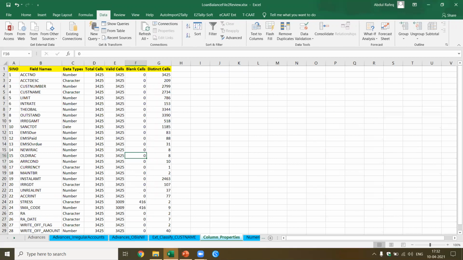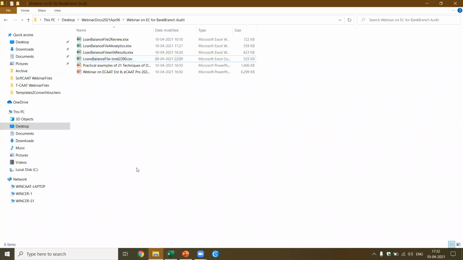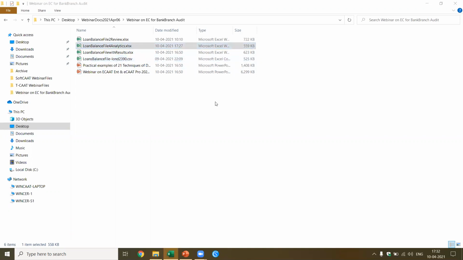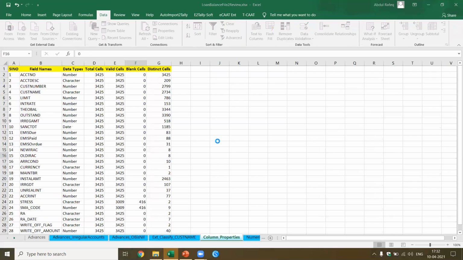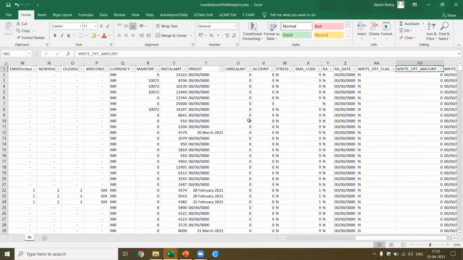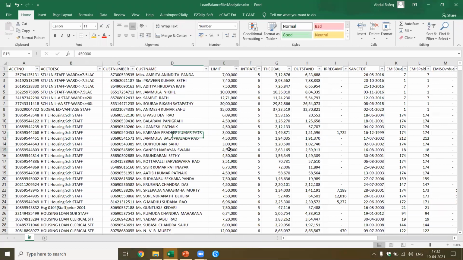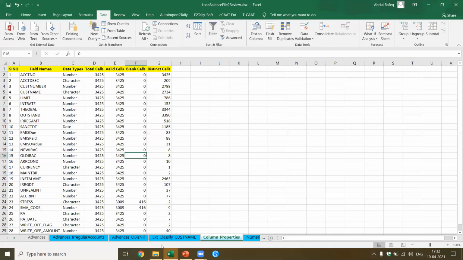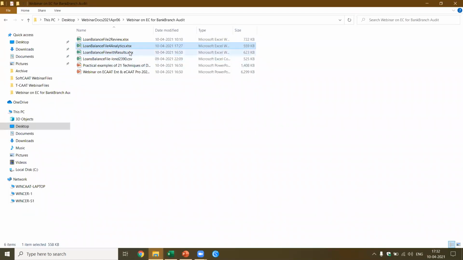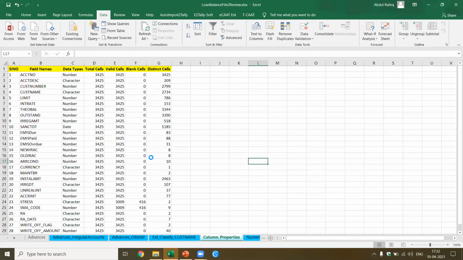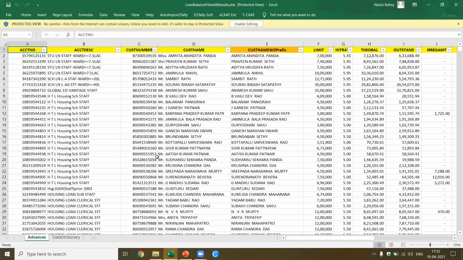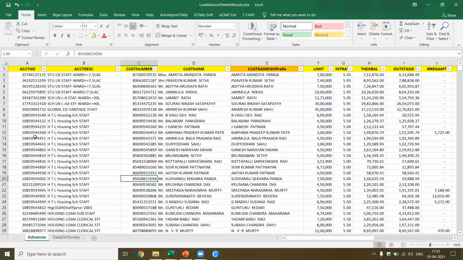Now let me show you how to perform this function. I'm going to open this loan balance file for analytics. Now this is the file I have got. This is not what I wanted to use. There is one more file which I wanted to use with the results. Yes, this is what I have. Although I have not performed the results, I'm going to show you the results. So this starts the first demo.